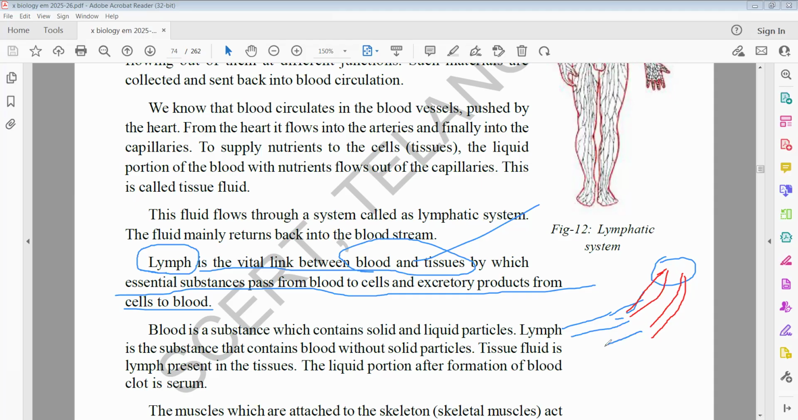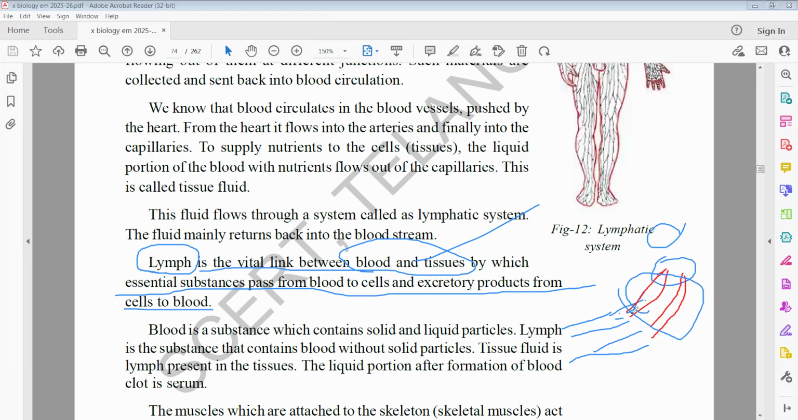That is vein. So here, what is happening between blood vessels, that is blood, and cells, nothing but tissues? It is a connecting link. What I drew in red color, these vessels are lymph vessels. They are connecting between blood vessels and the cells, nothing but tissues.